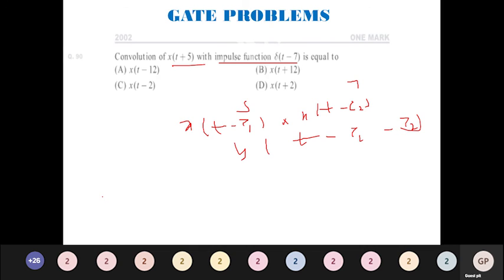It means that 5 minus 7 is minus 2. So I will have x of t minus 2. x of t minus 2. So which option is having this? Option C is the correct answer.